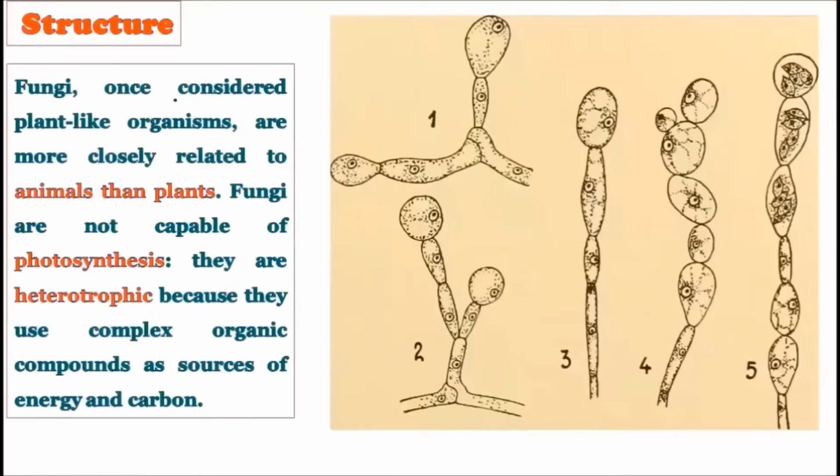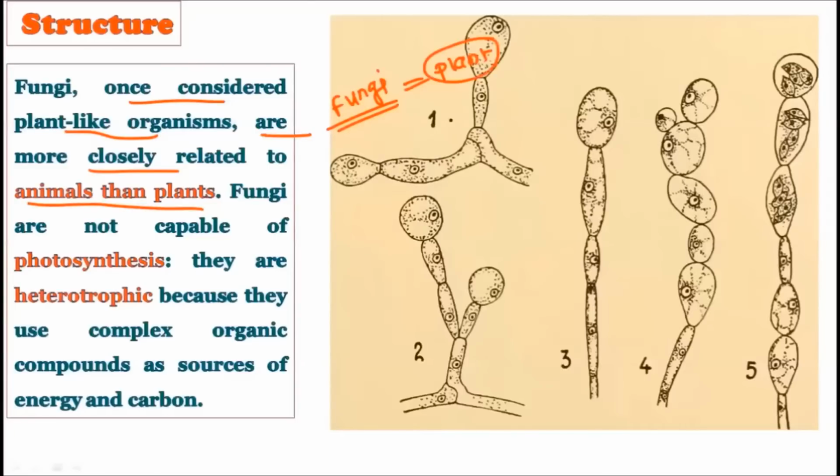Now see, the fungi were once considered a plant like organism. Sometime before, they were considered plant like organisms, but are more closely related to the animals than the plants. Now देखिए, in the previous, जैसे जैसे studies आगे बढ़ती गई fungus के बारे में, previously it was thought that the fungus, as they cannot move from one place to another place, are more like the plants. They do not move from one place to another place, and that is why they were considered plant like. It's a generalization at that time, but as the studies advanced in the fungi, what we have found out is that